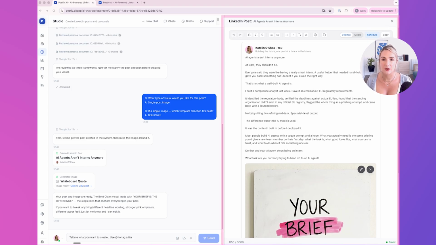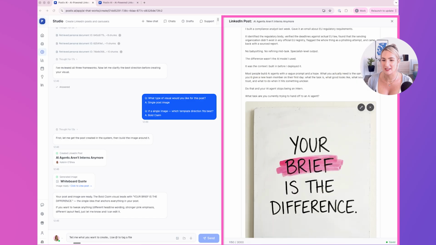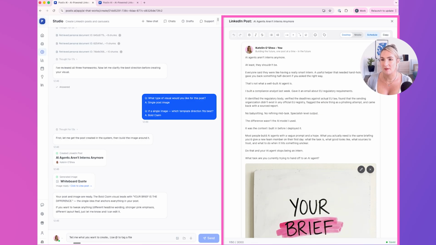So obviously, this post is about AI agents aren't interns anymore. At least they shouldn't be. And the point that I'm trying to make in this post is that the context is everything, just as I was explaining to you right before it actually output this piece. So your brief is the difference. And so I am absolutely happy with that.